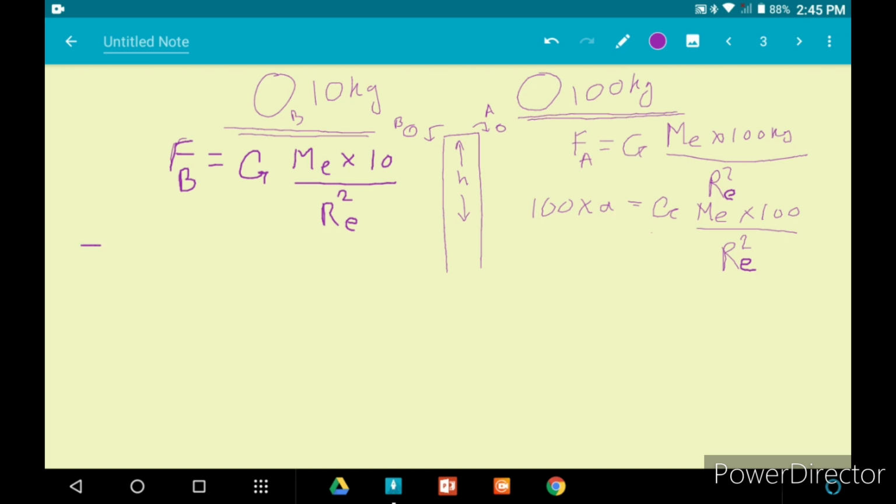Also, the force is given by mass into acceleration. In this case, the mass would be that of the object B, that is 10 kg into acceleration.